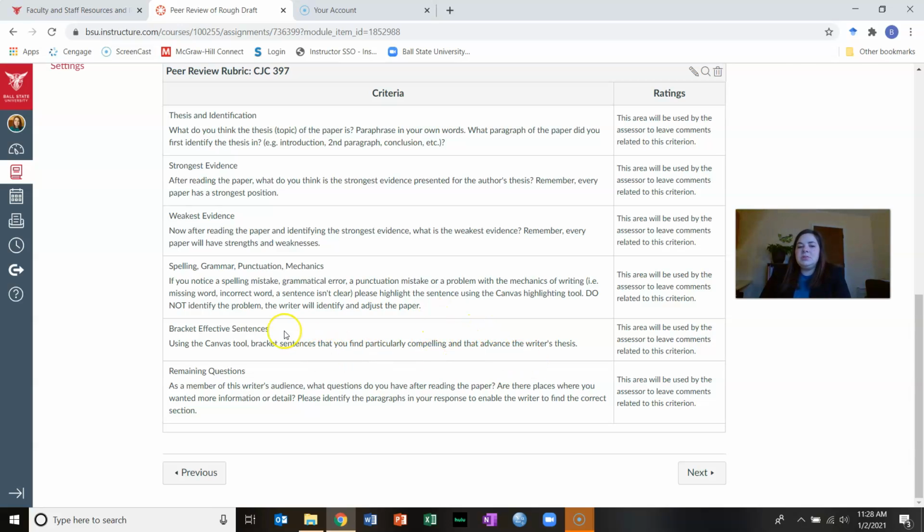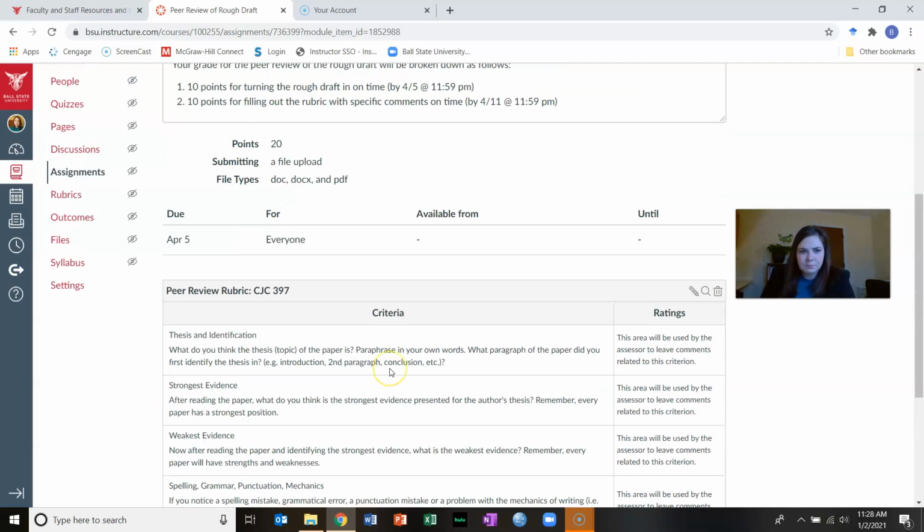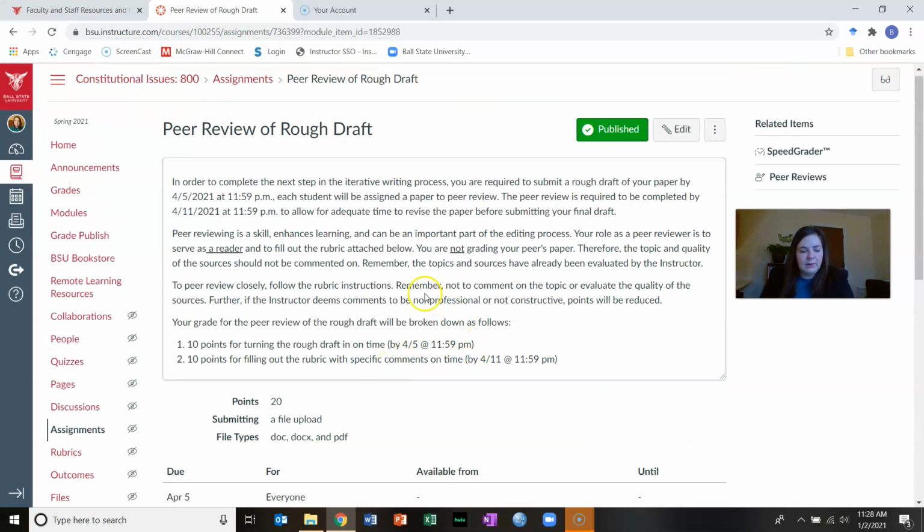You should be able to highlight or bracket sentences that you think are really good. Like, hey, this is really good writing. I just want to let you know that it's really good. And then after you read the paper, do you have any thoughts or questions that are positive and constructive left? You can leave those comments. So that's what you will be graded on for this assignment and what we're looking for.